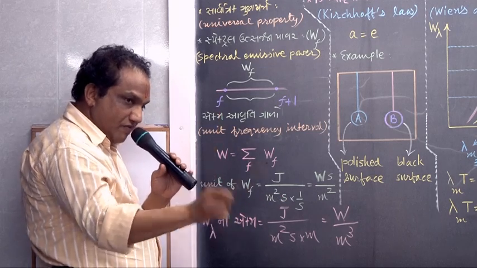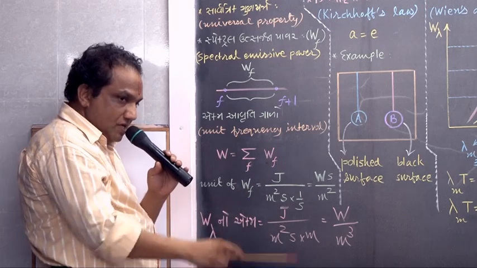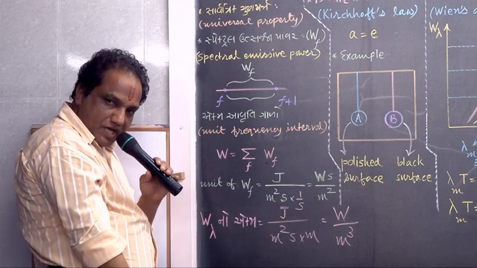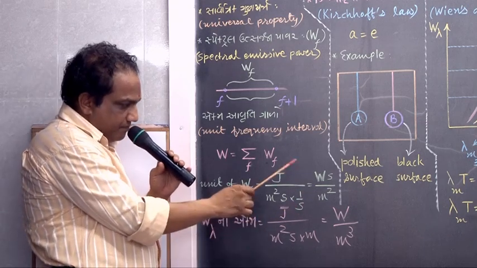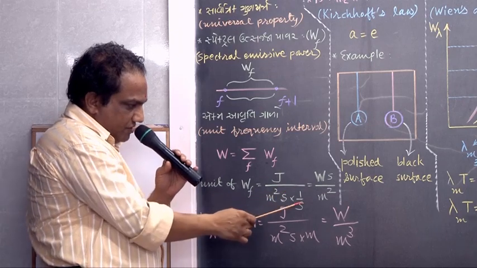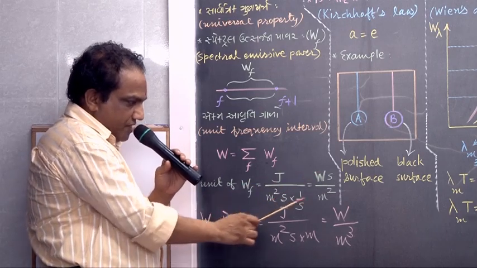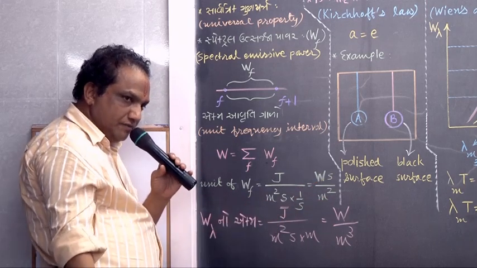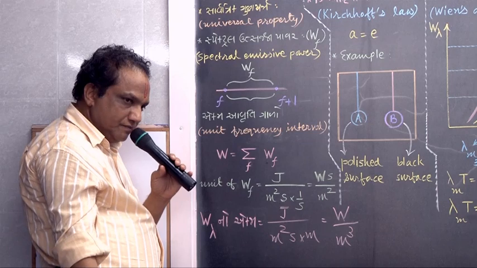Per unit frequency interval, so divide by the unit of frequency, which is 1 upon second. Take this second up, and joule upon second is watt. So the unit is watt into second upon meter square.